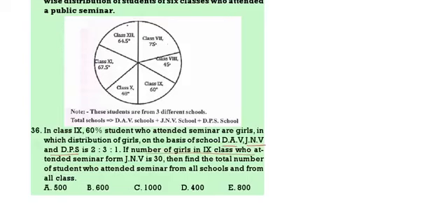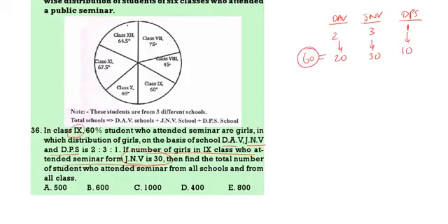Number of girls who attend in JNV is 30. Girls in JNV 30, that means 3 parts equal to 30, 2 parts 20, 1 part 10. So total equal to how many girls? 60 girls.